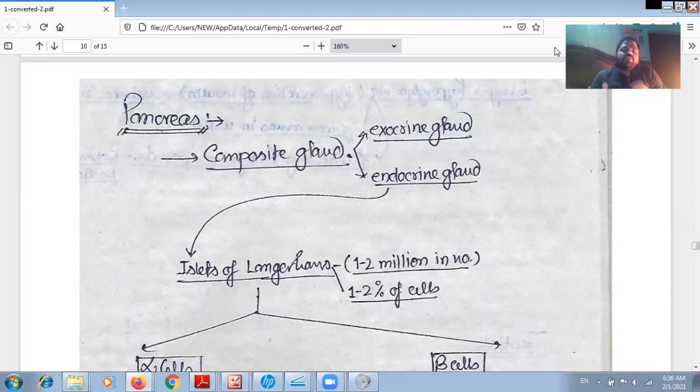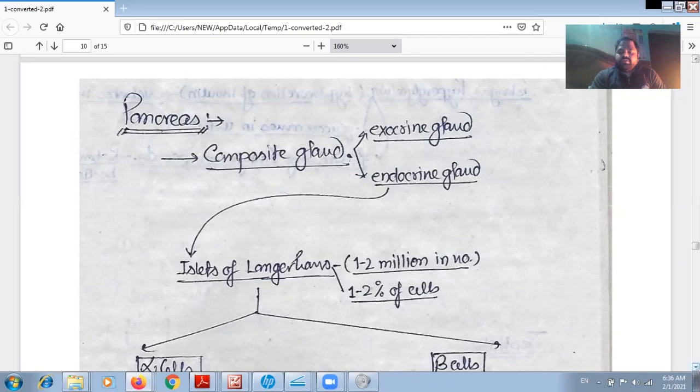For the secretion of the enzyme, the exocrine gland is involved, and the enzyme is secreted through ducts. On the other hand, the endocrine or ductless gland secretes the hormone in the intercellular spaces, and it will be collected by the blood and transported to another place. That's why pancreas is also called a composite gland.